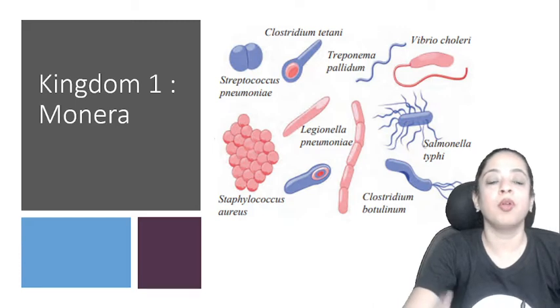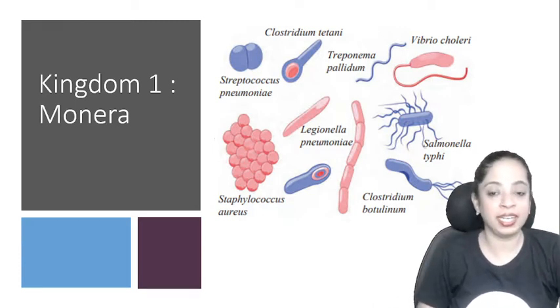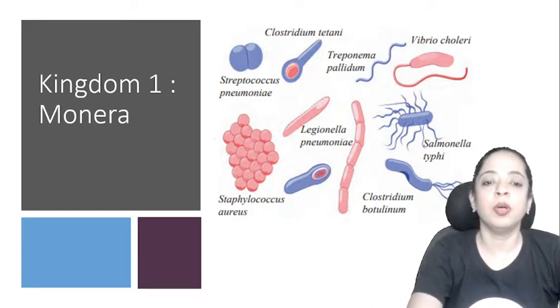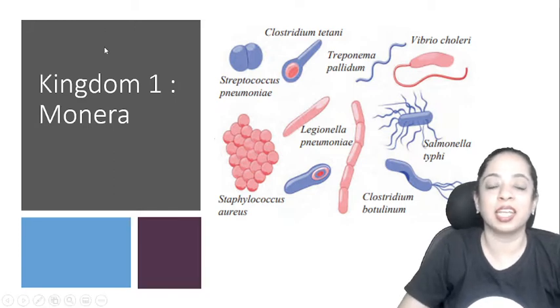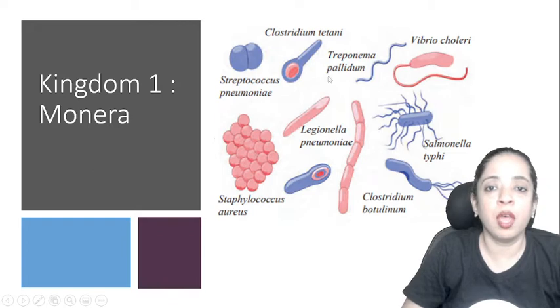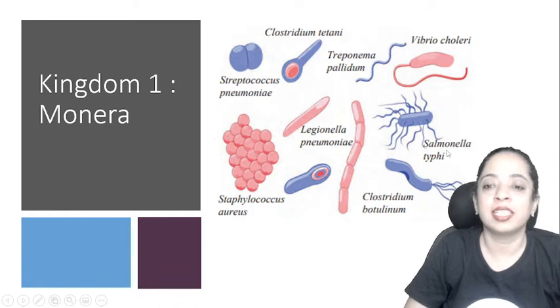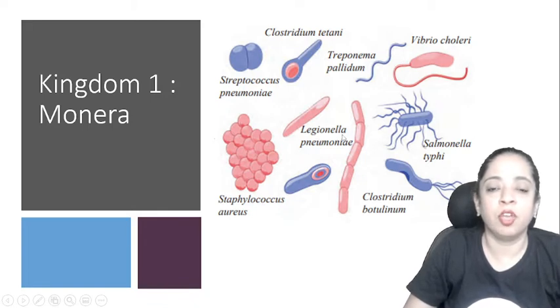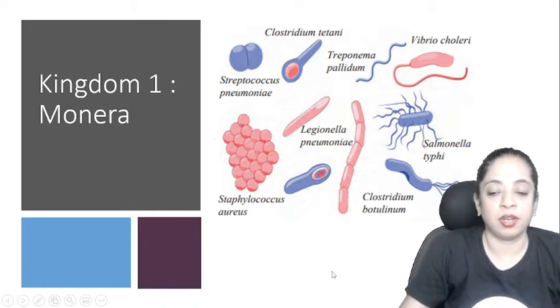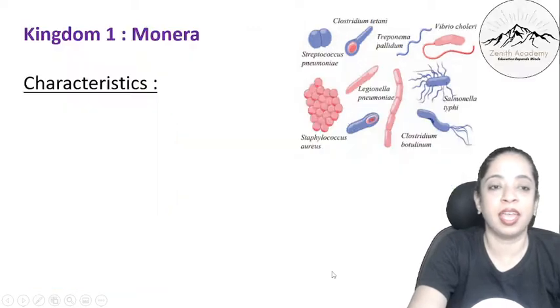So we'll talk about the first kingdom, Monera, in detail now. You can look at these examples, taken from your textbook: Streptococcus pneumonia, Treponema pallidum, Vibrio cholerae, Salmonella typhi, Clostridium botulinum, Staphylococcus aureus, Legionella pneumonia, right? So these are the different examples.